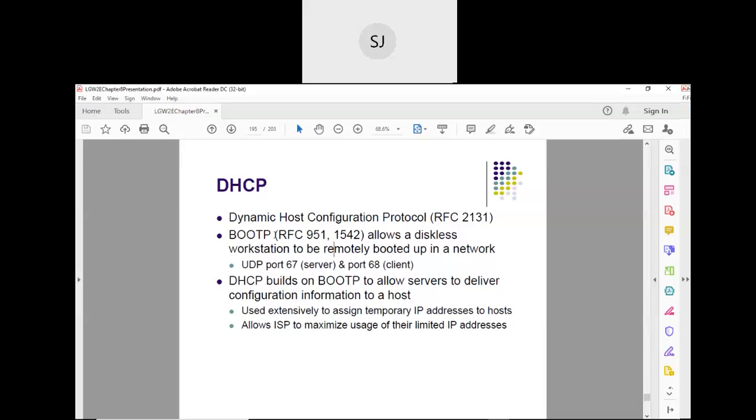The next version of this BOOTP protocol is the DHCP protocol. Please remember this: DHCP works at the application layer. It again works on the basis of the client-server model. There is a DHCP server, and your host machine will be the DHCP client machine.